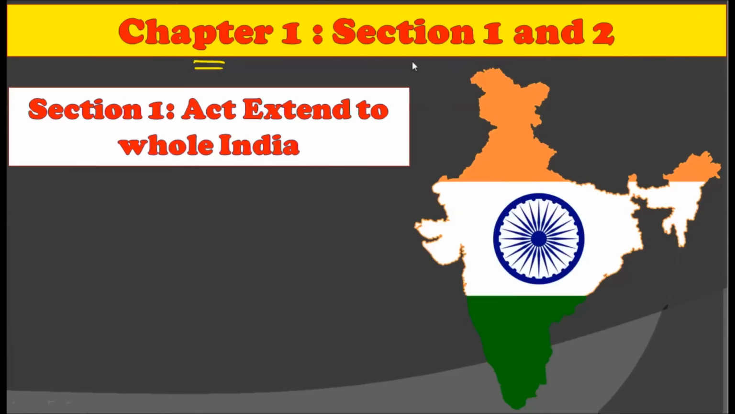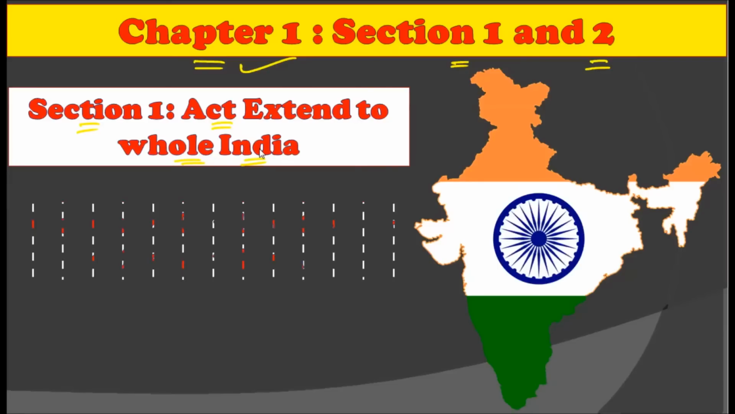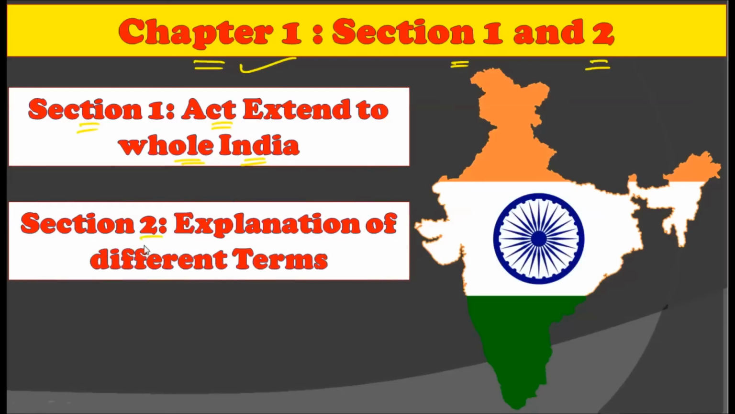Now, chapter 1 contains sections 1 and 2. That is, sections 1 and 2 come under chapter 1. Now section 1 suggests that this act is extended to the whole India, as we have discussed earlier. Then section 2 explains all the different types of terms given in the act. Terms like environment, protection, then state, companies, etc. are explained in section 2 of chapter 1.